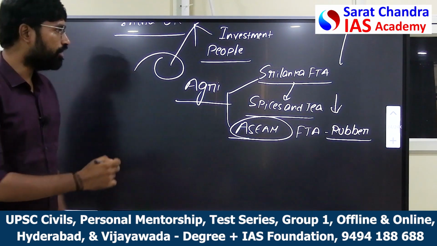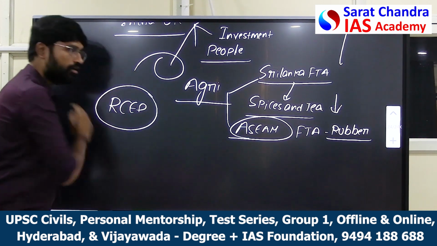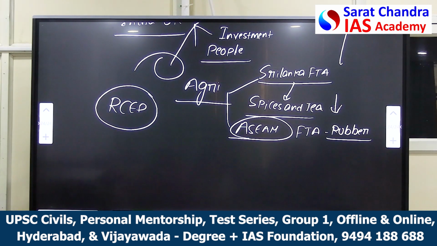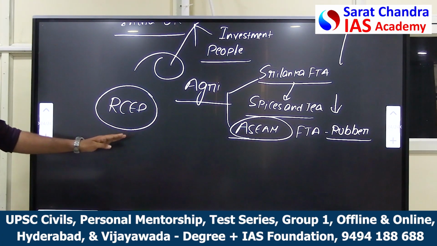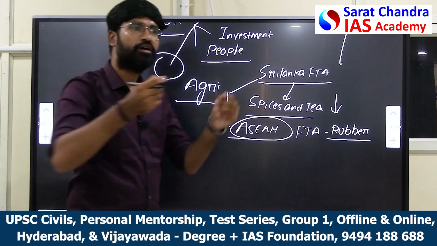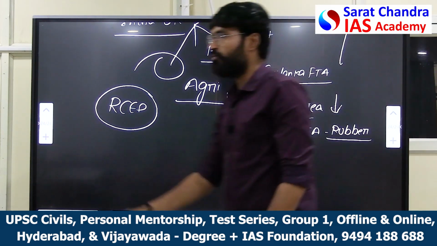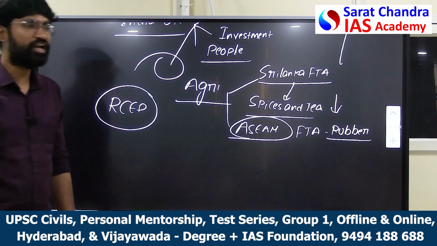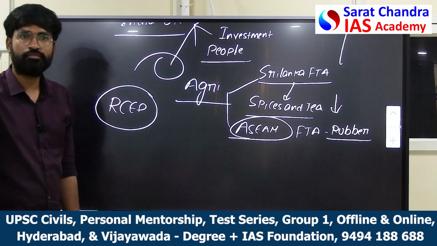And there is this agreement called RCEP, the Regional Comprehensive Economic Partnership. Along with ASEAN nations, there are 6 more countries who have signed the Regional Comprehensive Economic Partnership. Now, why did India not sign the RCEP?